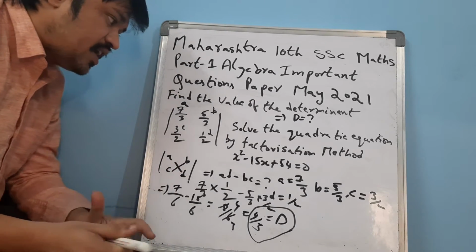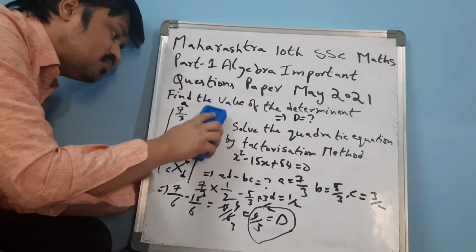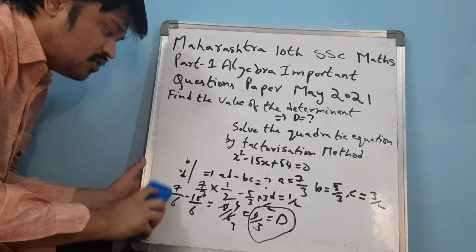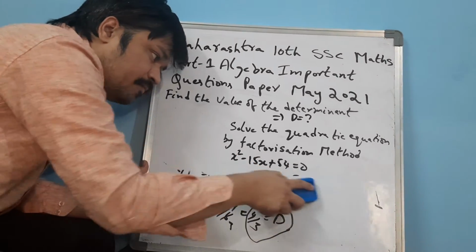Now let us see another problem of this same solution. How could you find it out perfectly?